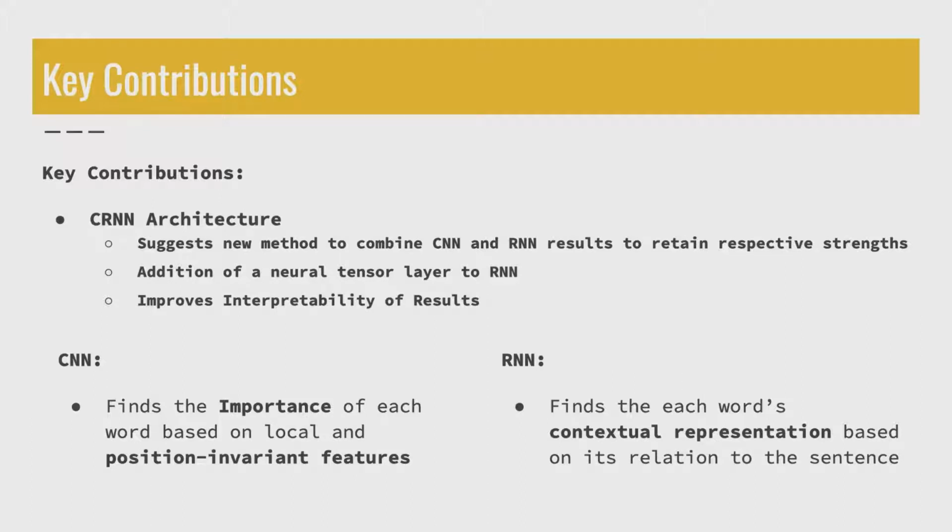A neural tensor layer is introduced on top of the recurrent neural network to obtain the fusion of bidirectional contextual information surrounding a particular word. That is, the importance of a word when a sentence is read right to left and when it's read left to right. The architecture combines these two matrix representations to classify the text, as well as offer the importance information of each word for the prediction, which can help with the interpretation of the results.